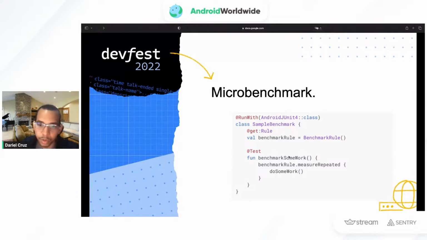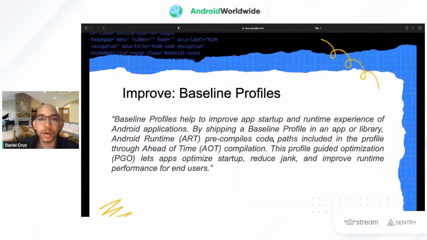We use the benchmark rule, and we just call the method or the code that we want to measure in the block. So all of this brings us to the main topic of this talk: baseline profiles. Well, what are they? They help improve the app startup and runtime experience of Android applications. How do they do it?